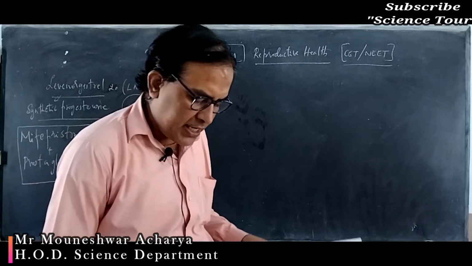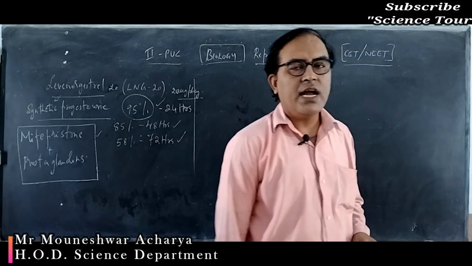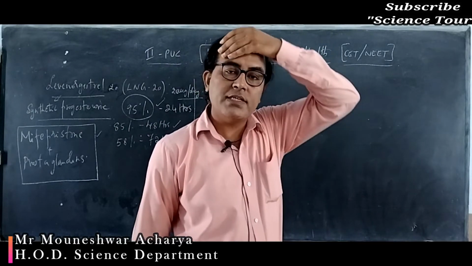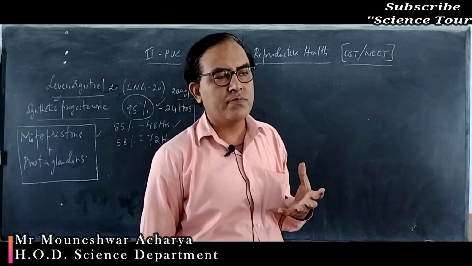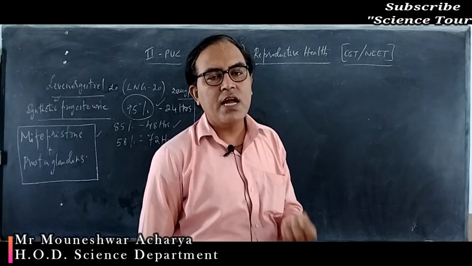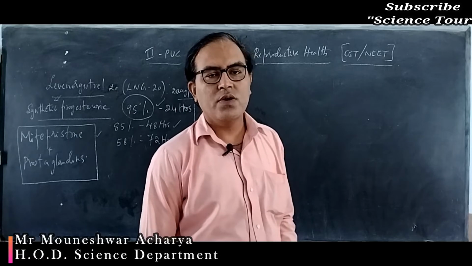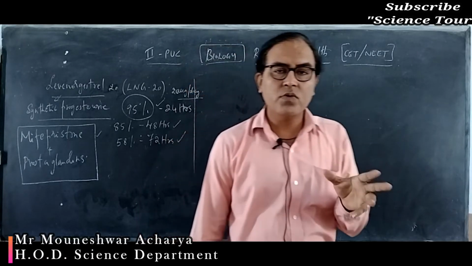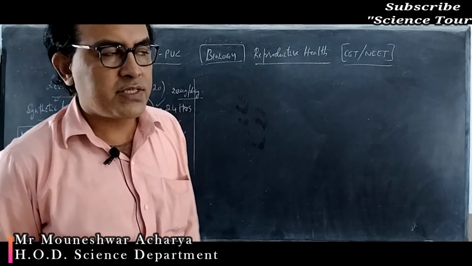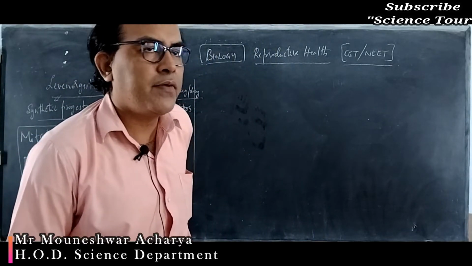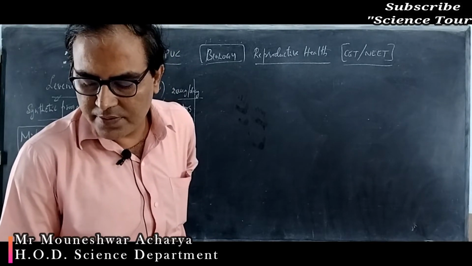It mainly affects the Th cells, that means T helper cells, and these T helper cells are mainly responsible for the immune system, both humoral immunity, that is antibody mediated immunity, as well as cell mediated immunity, involving both B cells and T cells. That is why a person's immune system becomes impaired if he is infected with HIV.